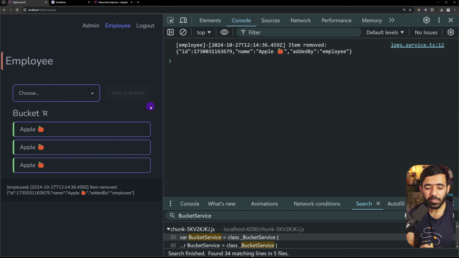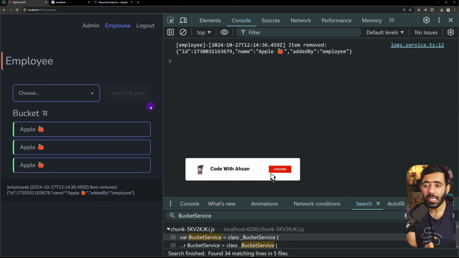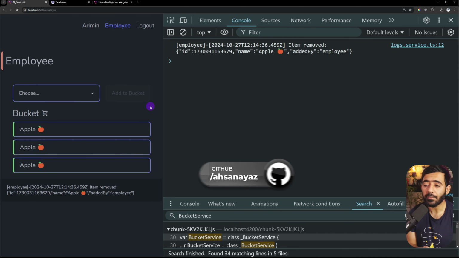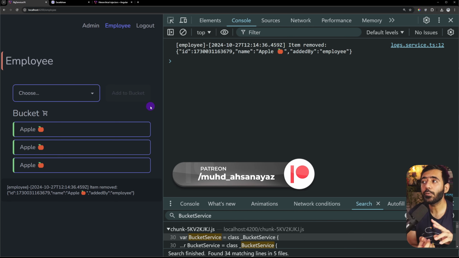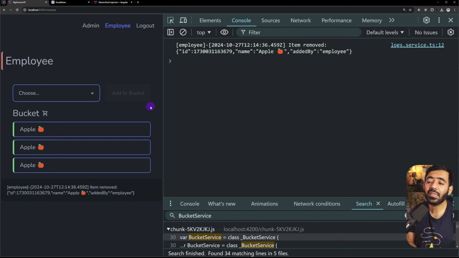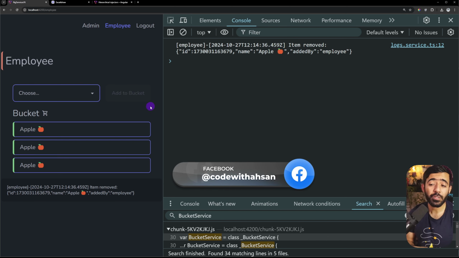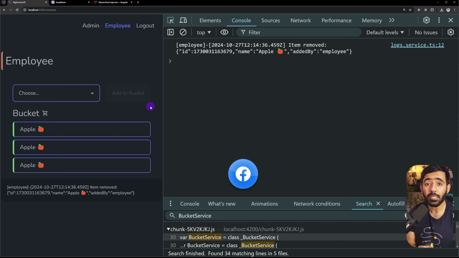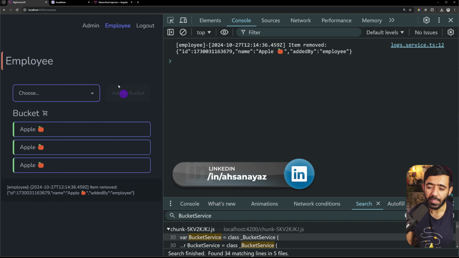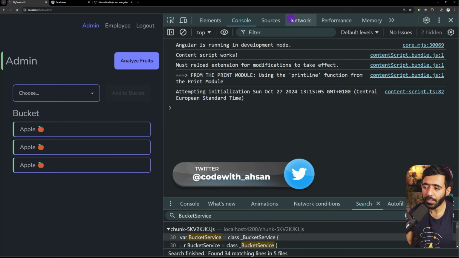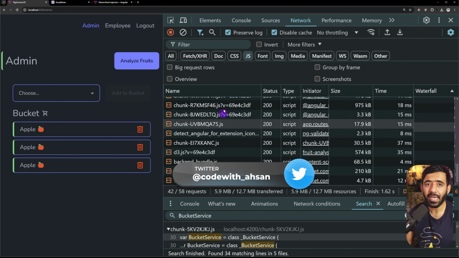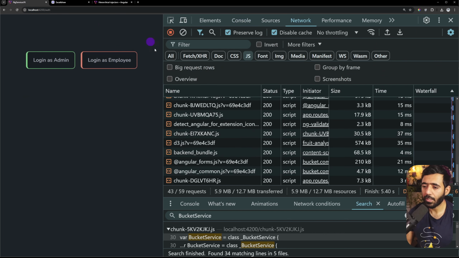And now that we understand what is the actual difference between providedIn and providing in a component level, let's move to another problem. We already know that the services are lazily loaded if you use them in lazy components, but there can be further optimizations, or there might be cases where you actually need more optimization. I'm going to show you one case right now. And that is if I go to admin page and if I try to refresh, you're going to see that in the network call, we'll have a lot of files. Let me show it again from the scratch.